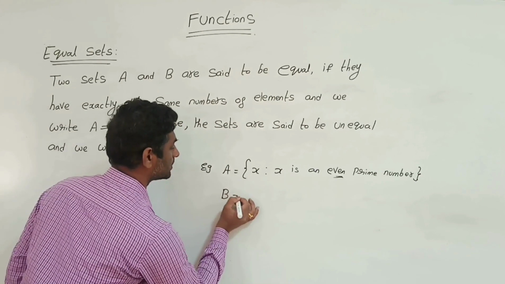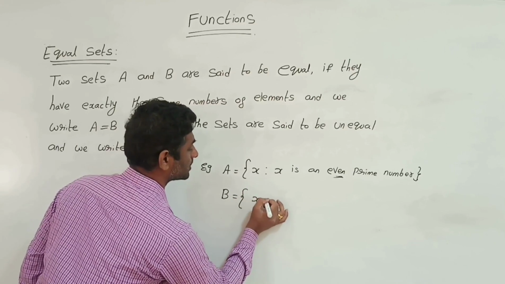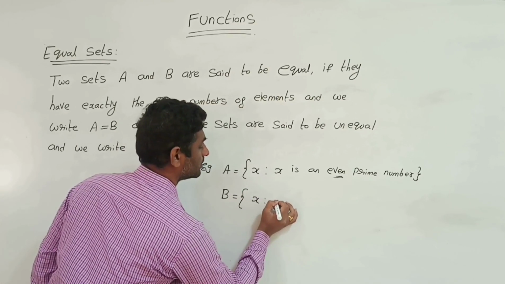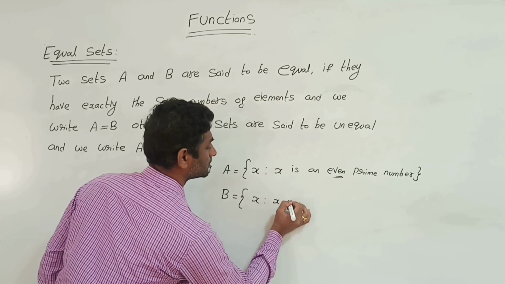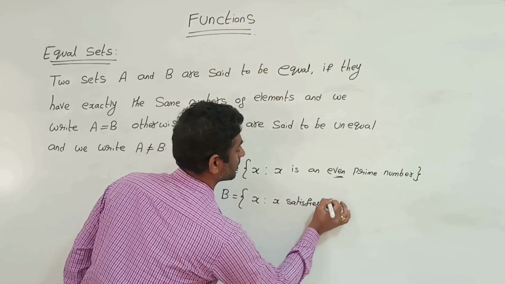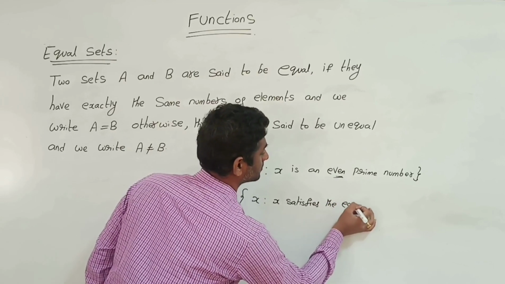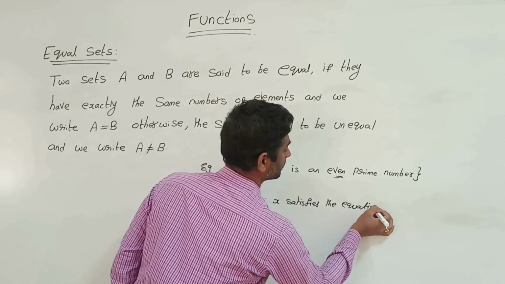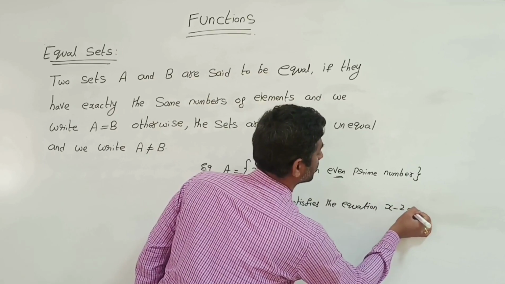Next, B is another set x such that x satisfies the equation x minus 2 is equal to 0.